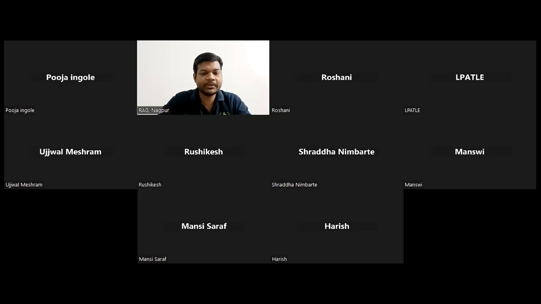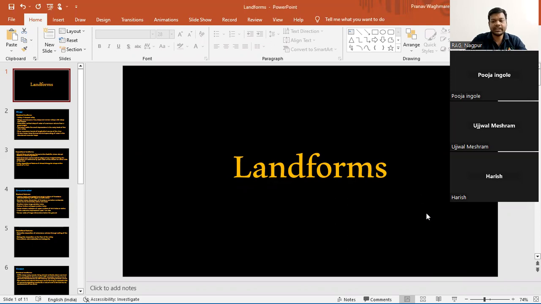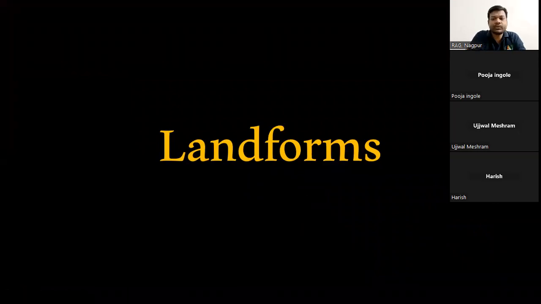So first topic for today, and that is the landforms. Okay. While we are studying geomorphology, it is all about the landforms and landscapes which are formed on the surface of the earth. Right? These are the landforms or the landscapes which are formed on the earth. And how do these landforms form? What are these characteristic landforms?